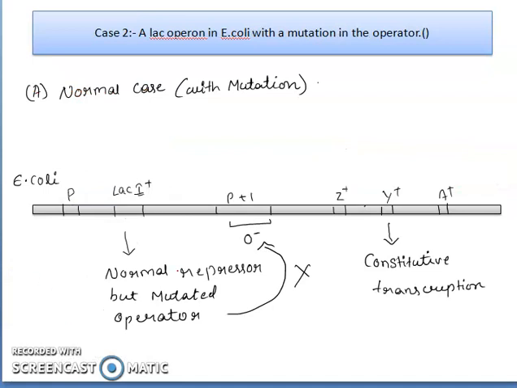See here, in this case the LAC-I is not mutated. The repressor is produced, but the operator region is mutated. What will happen when the operator is mutated? Whether LAC-I is present or absent, it will not affect anything, because the binding region, which is the operator, is mutated. It is not working. So the RNA polymerase present in the promoter region will pass through the operator and express the genes LAC-A, LAC-Y and LAC-Z. So it is constitutively expressed.